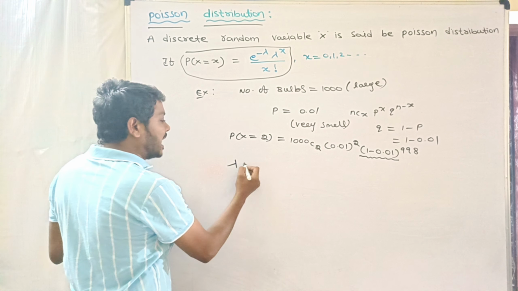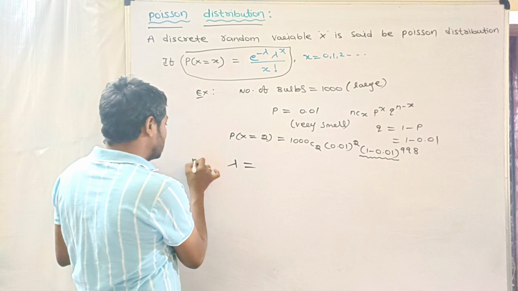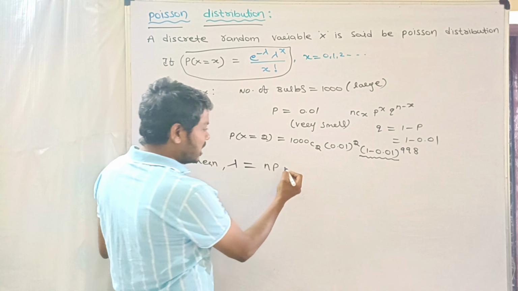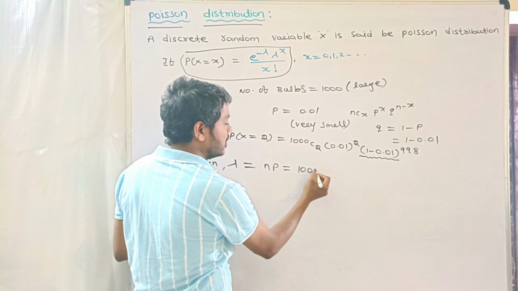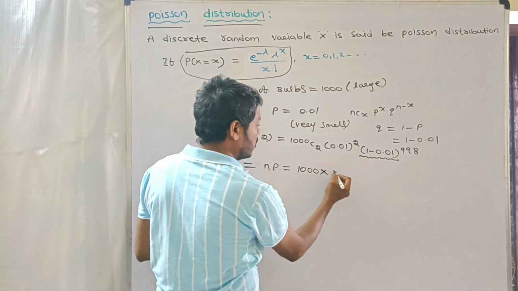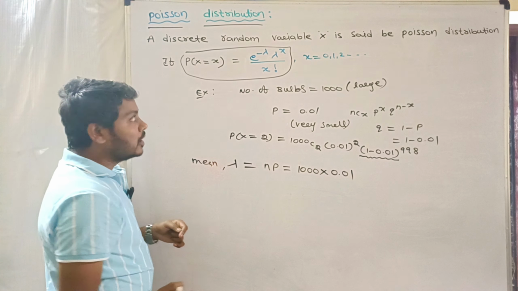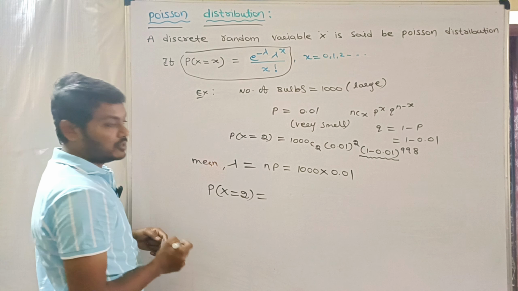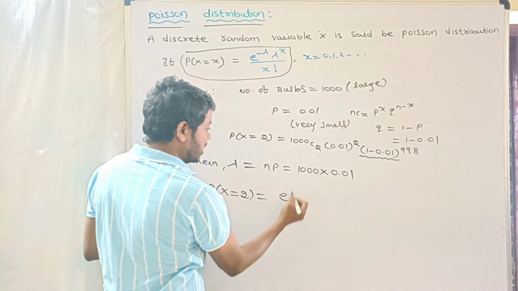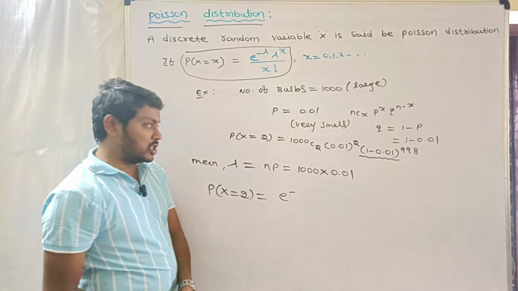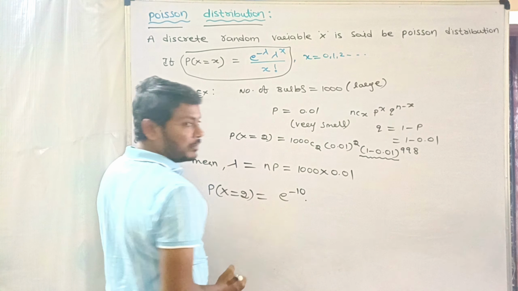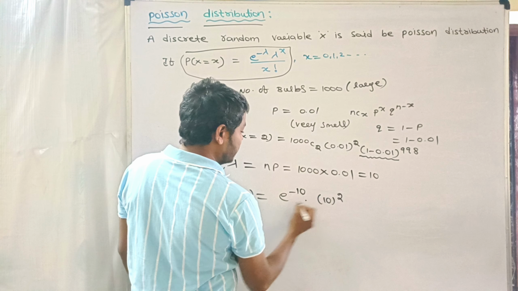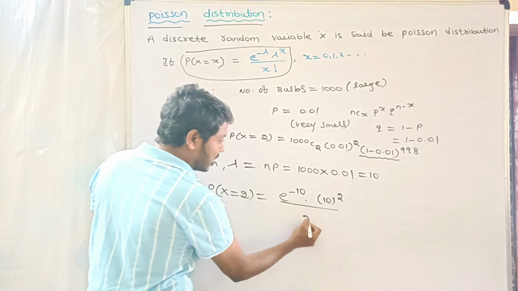Here lambda is the average value, that is the mean, and the mean formula is equal to np. Here n is 1000 into P, which is 0.01. Now substituting, the probability of getting 2 defective bulbs, P of X equals 2, is e power minus lambda, that is e power minus 1000 into 0.01, or minus 10. Lambda is 10, 10 power 2, divided by 2 factorial.